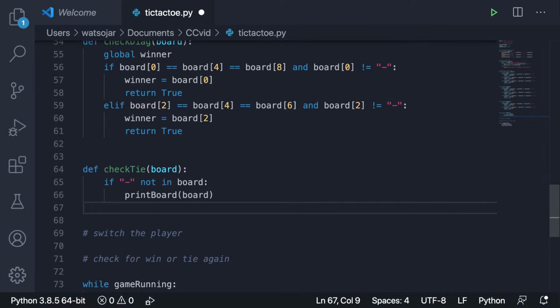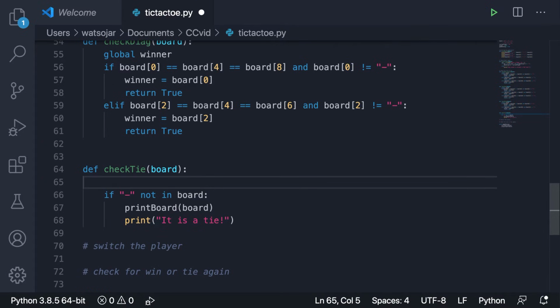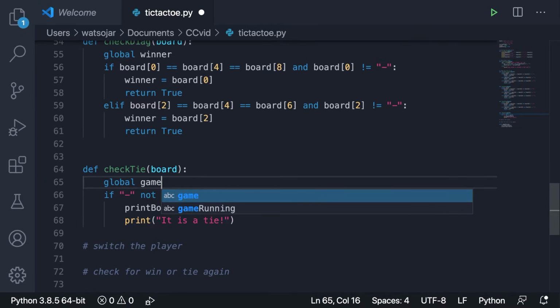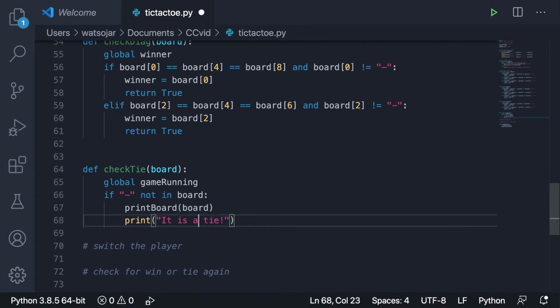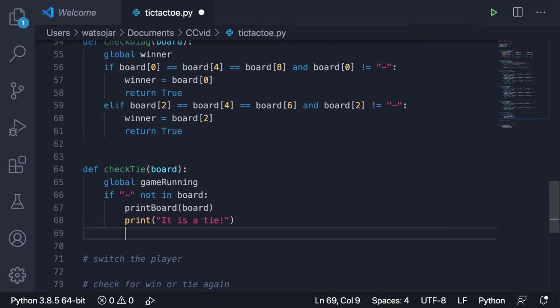And then we can just tell the user that it's a tie. And then we can also tap into that game running variable, and set game running equal to false.